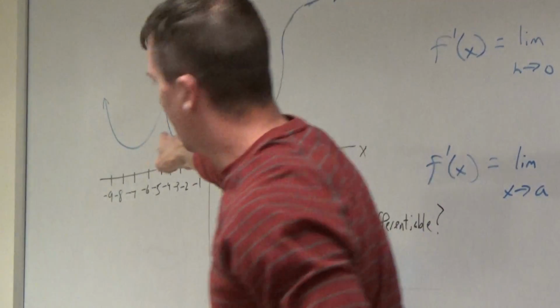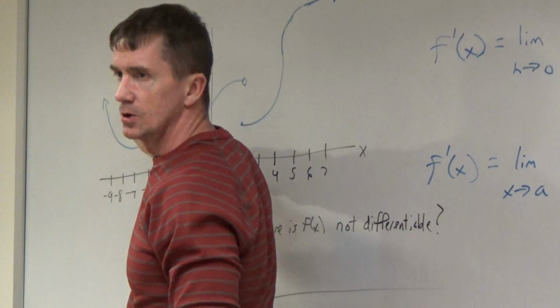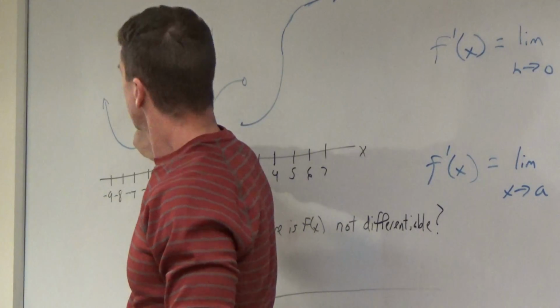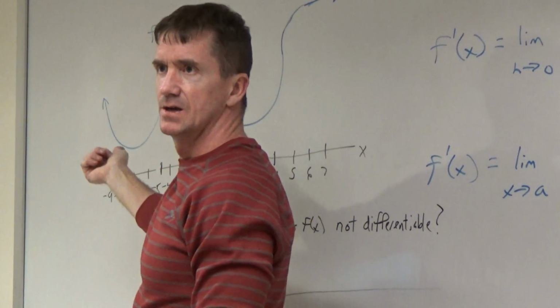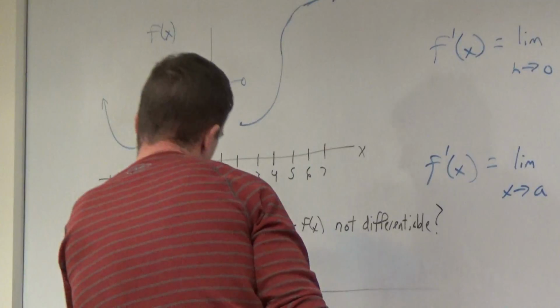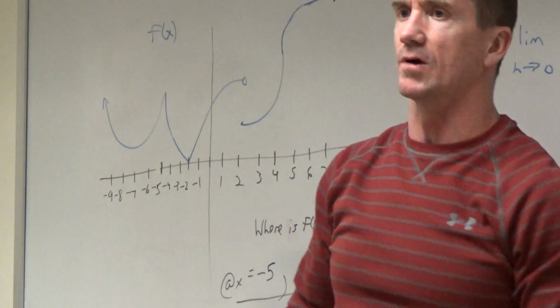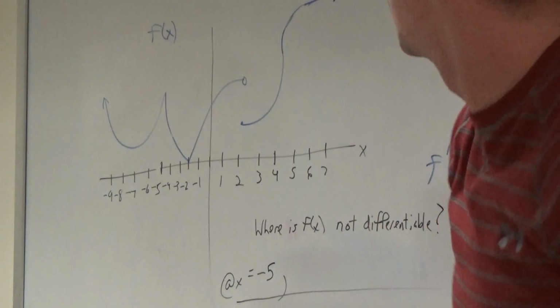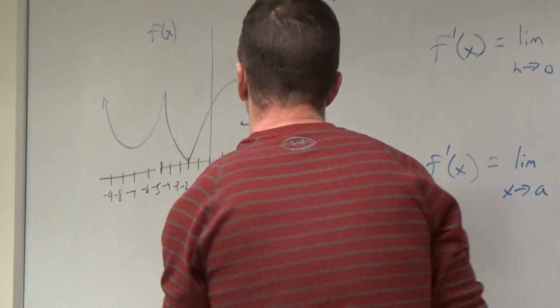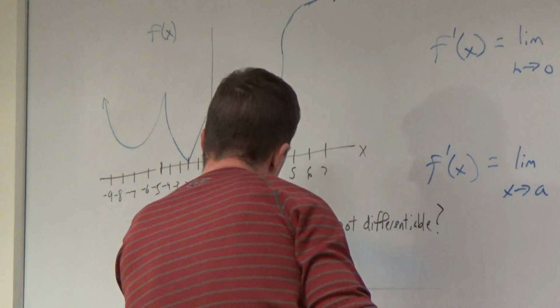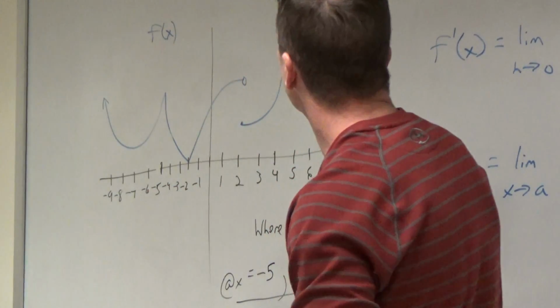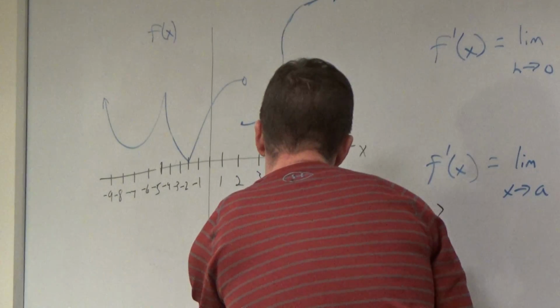X equal to -5, right there. Boom. Corner or cusp, right? If you're looking, is that a corner or is it a cusp? It's one of those. And x equal to -5. I'll put a comma because there are more, right? What's another one? -2, another corner or cusp? Any more? 2, +2.